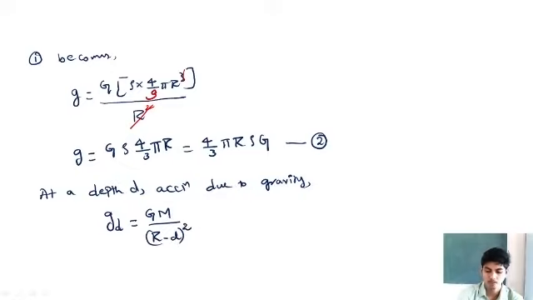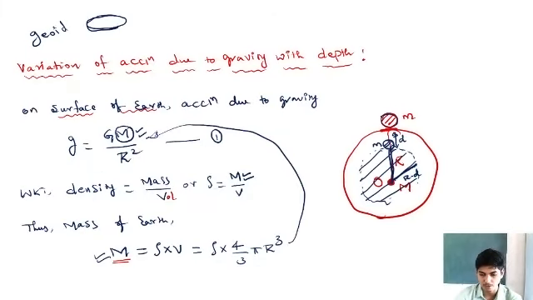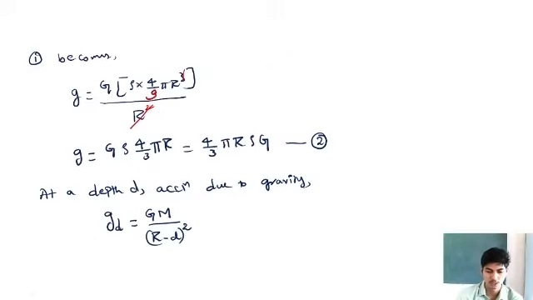See, when the body is taken to depth d below the surface of the Earth, the effective radius of the Earth that is going to exert gravitational pull on this body of mass m is R minus d. So I have substituted g_d as GM divided by R minus d whole square. Again, I can find out what is mass of the Earth now.